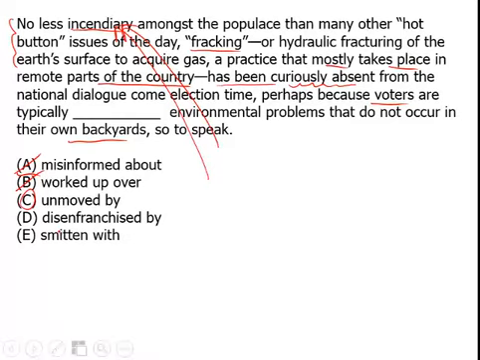"Disenfranchised," that just has to do with vote. So if you take away the ability for someone to vote, that person has become disenfranchised. So that's a trap answer because it captures the general context here. So get rid of that. And "smitten with" means just in love with, again, which is the opposite of this whole idea of unemotional or unmoved by, which is answer C.